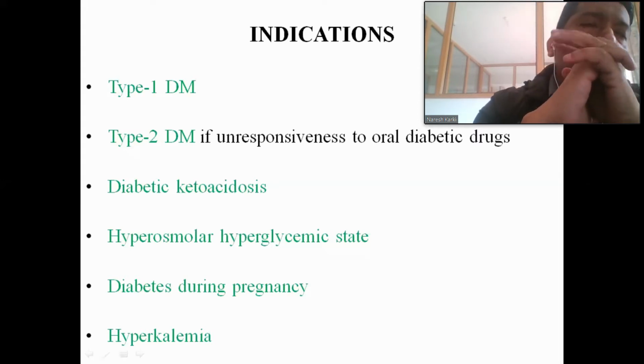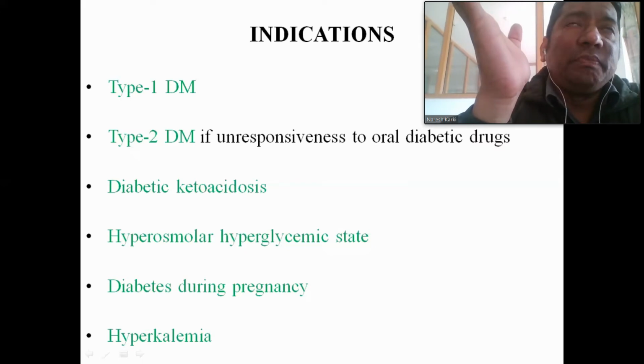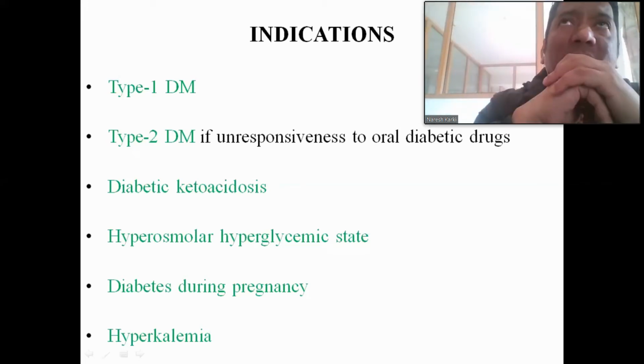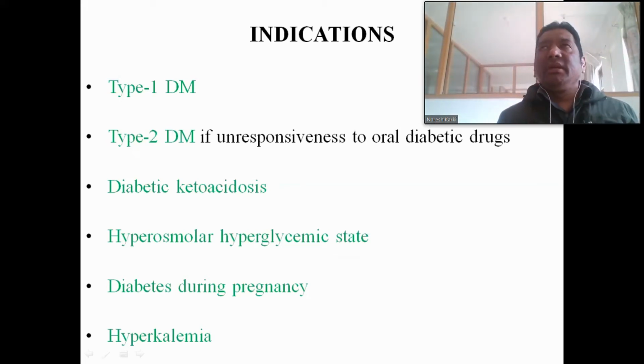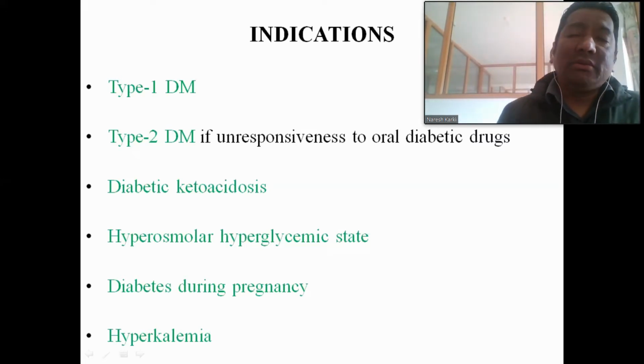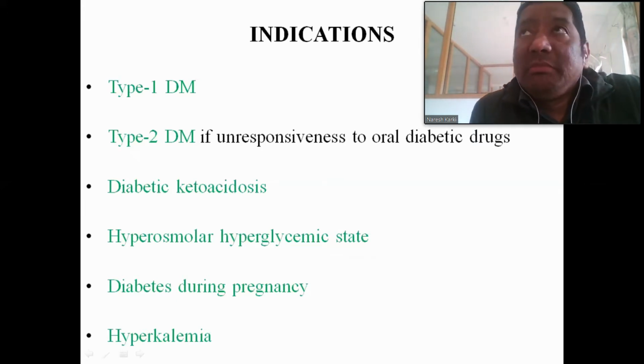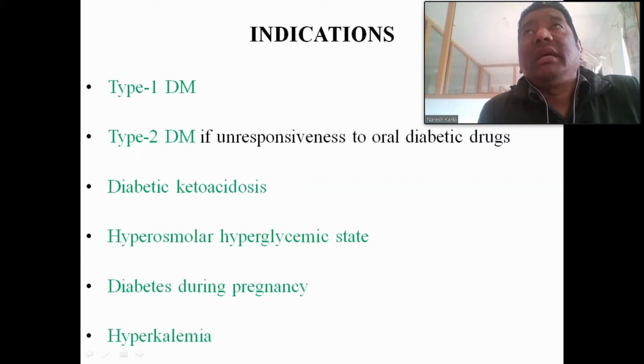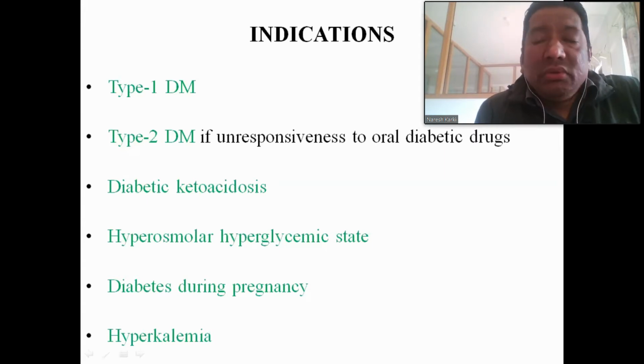But when the oral anti-diabetic drugs are given for a longer duration and despite that the blood glucose level is not controlled, the ultimate treatment will be insulin again. So in type 1 diabetes mellitus, insulin is given because the pancreatic beta cells are not able to secrete insulin, so it is given exogenously. The drug of choice for type 1 is insulin, whereas in type 2, oral hypoglycemic agents are the drug of choice. But if the blood glucose level is not controlled despite giving them for a longer duration, the treatment will be switched to insulin therapy.